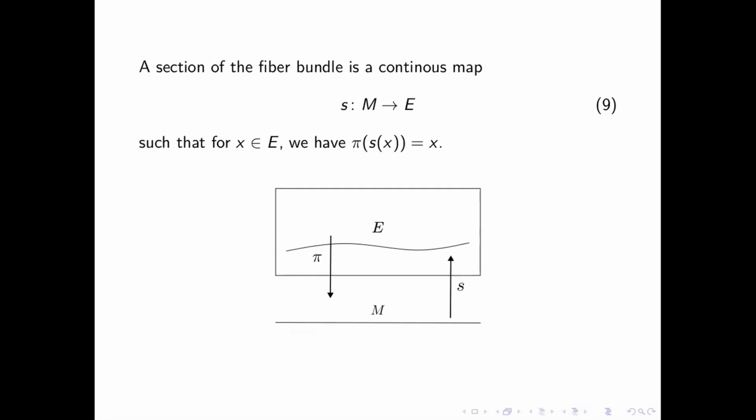A section of a fiber bundle is a continuous map, which in this case is just the inverse of this pi. So pi takes E to M, and a section of this bundle takes M to some subspace of E. So such that for X in M, if you act S on X and then pi on this, then you just get the X back.